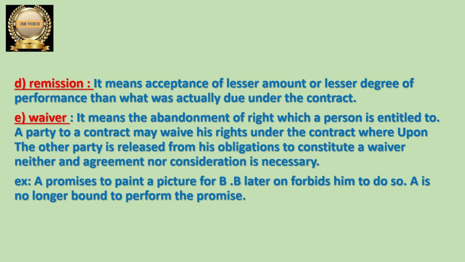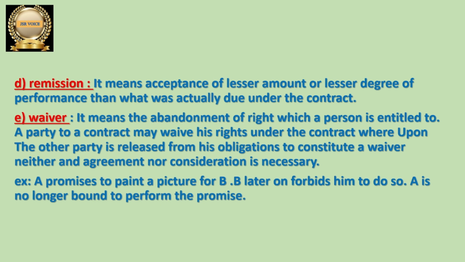Next one is remission. Remission means there are two parties, and they agreed upon something. One party is accepting that he is going to receive a lesser amount from the other party, or one party is accepting that the other party can perform a lesser degree of performance. The first party is reducing the work of the other party, who has to perform.